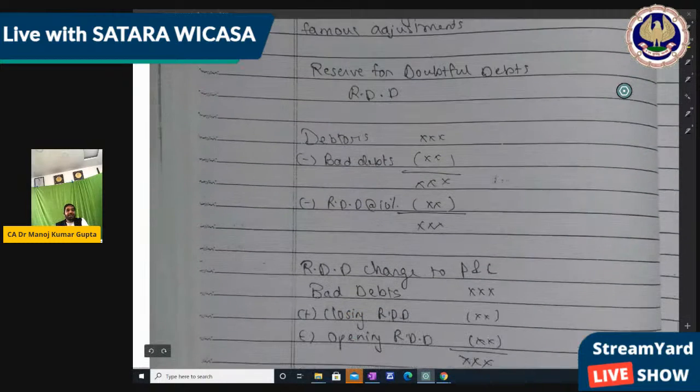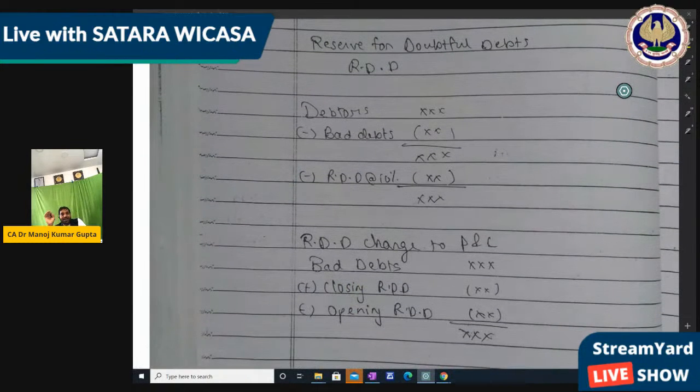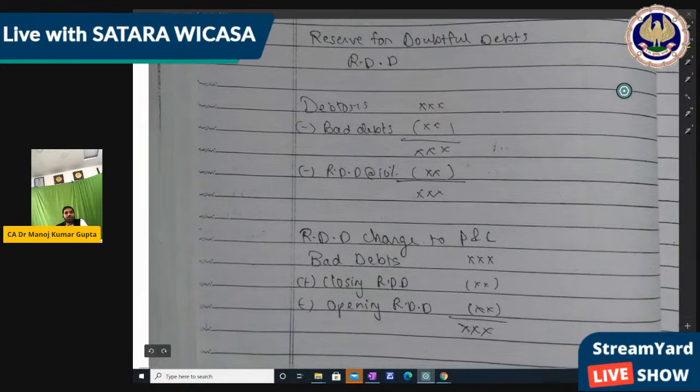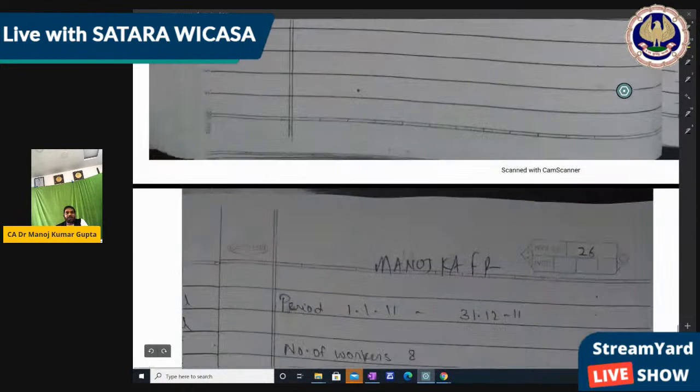So RDD change, how we write: bad debts plus closing RDD less opening RDD. If there is any opening RDD, then opening RDD will be subtracted, right? So you can provide the RDD net amount. Bad debts anything, it is charged in the P&L account, closing RDD will be added, less opening RDD if it is given in the trial balance, like I mentioned at the trial balance time that opening RDD is given, so that is the credit side. So you can write this net amount in the P&L account, right? So these are the adjustments.